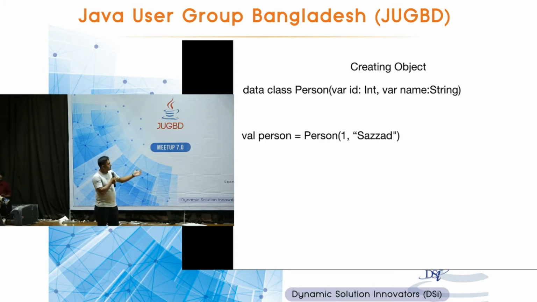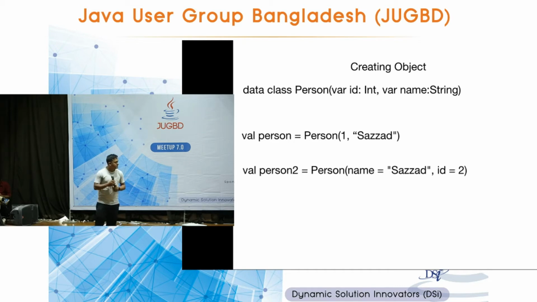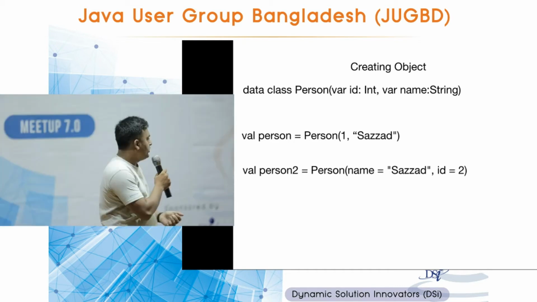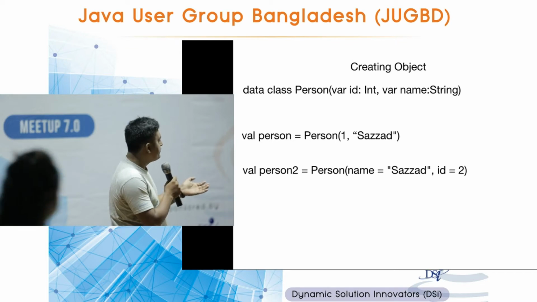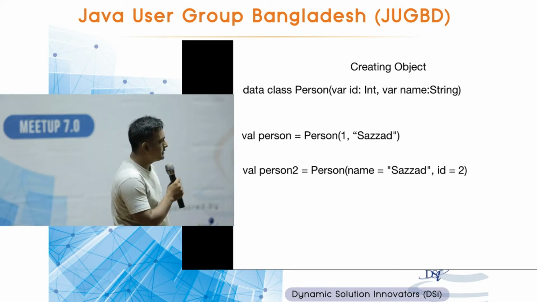So creating an object. Assuming we have a class like this, Person, to create an object, val person equal to Person and your constructor parameters. Again, look here that we are not defining our type, it understands from context, and also for creating a new object, you don't need to use the new keyword. You can also use named parameters, so you don't need to follow the sequence of var and val over here, first ID and then name. You can use named parameters, so you can put name first and then ID later.